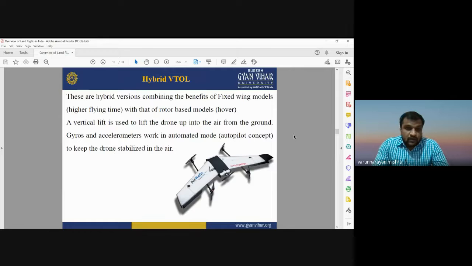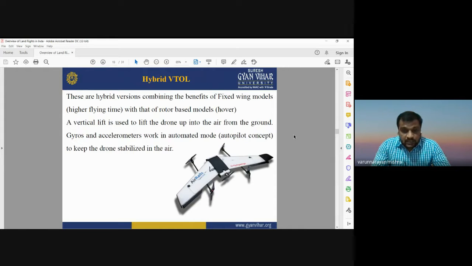Because of the fixed wing model, it has a higher flying time. Okay, and with the properties of a rotor based model, it is very useful for stabilizing at the same place. It has a vertical lift that is used to lift the drone up in the air from the ground, and gyros and accelerometers work in automated mode.